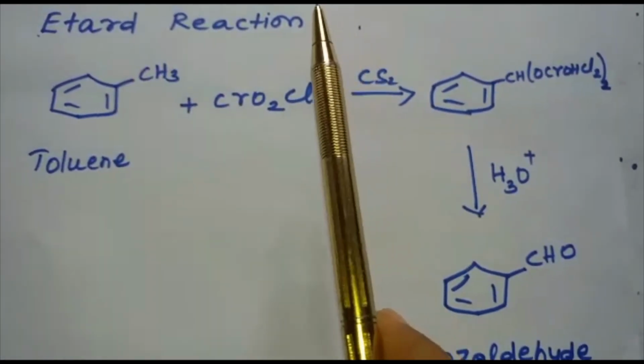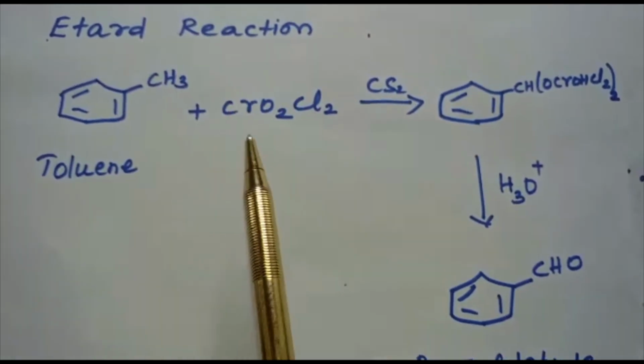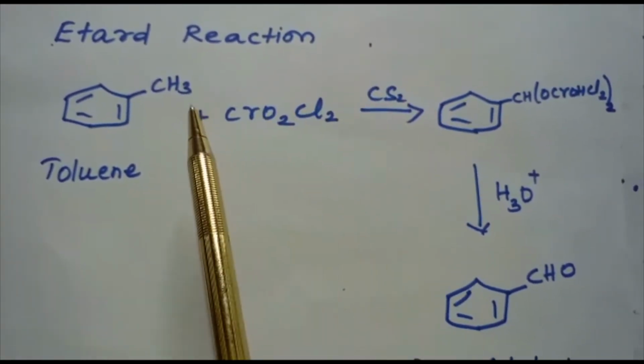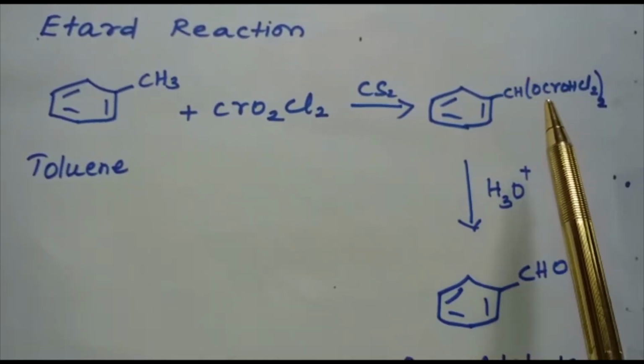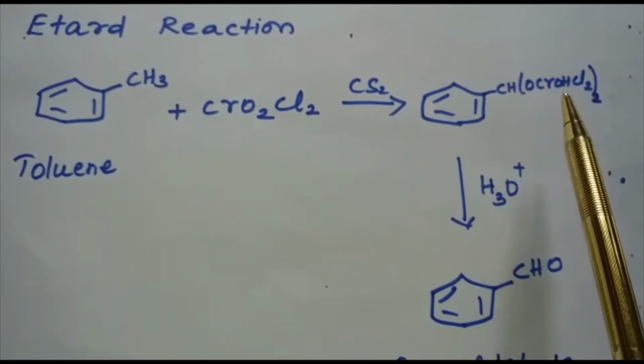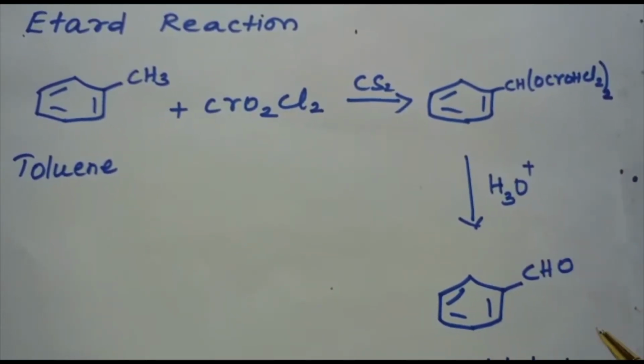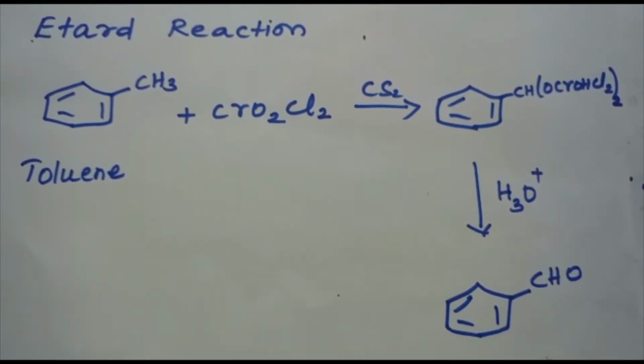Etard reaction. In Etard reaction, chromyl chloride, CrO2Cl2, oxidizes the methyl group to a chromium complex, C6H5CH(OCrOHCl2)2, which on hydrolysis gives the corresponding benzaldehyde.